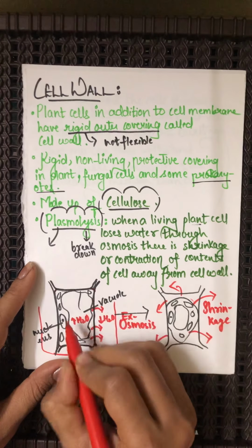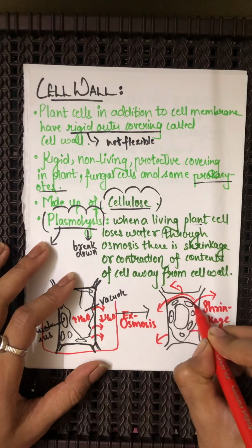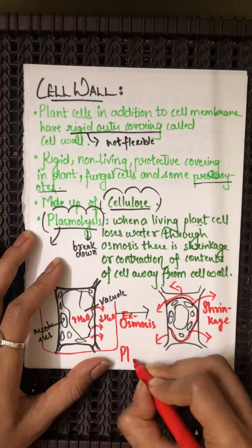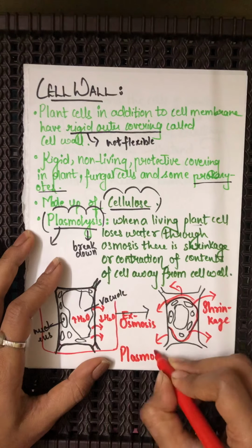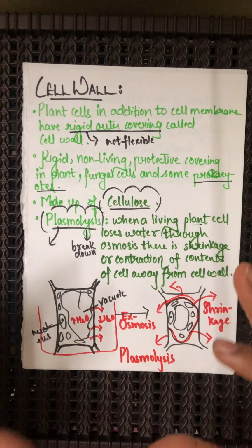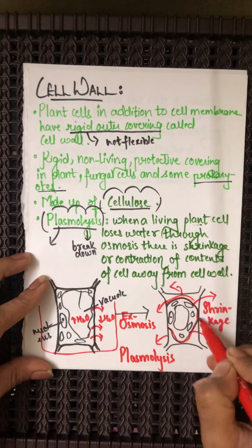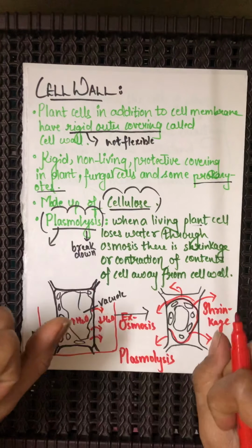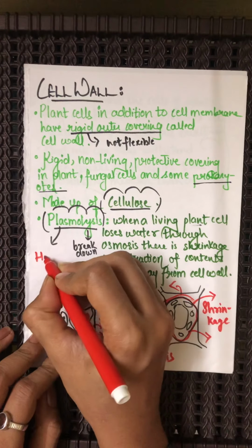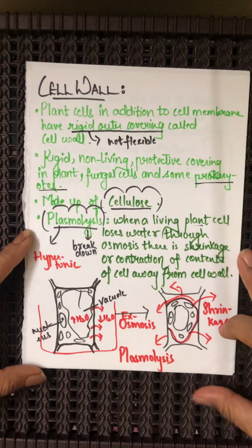The whole of the living content of the cell has shrunk, and it is something like this. Fine. This phenomenon is termed plasmolysis. Lysis as in breakdown. Plasmo, that is the plasma, the fluid content. So the fluid content is nothing but the cytoplasm along with the cell membrane which has shrunk. And when does this happen? Whensoever a plant cell is kept in a hypertonic solution, which we already studied in the last class.